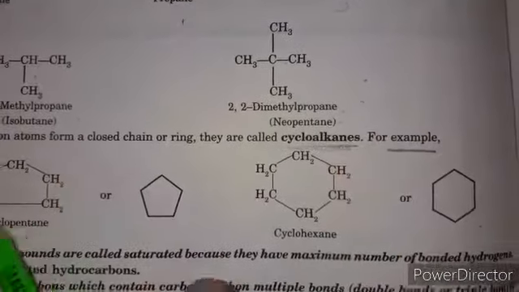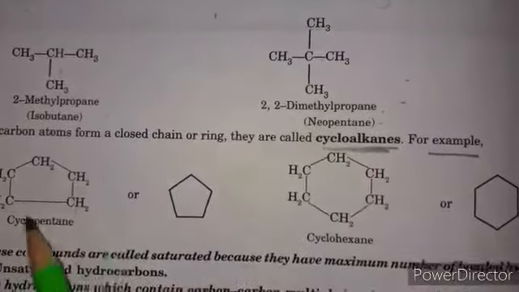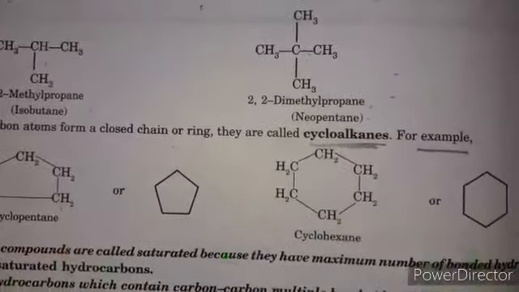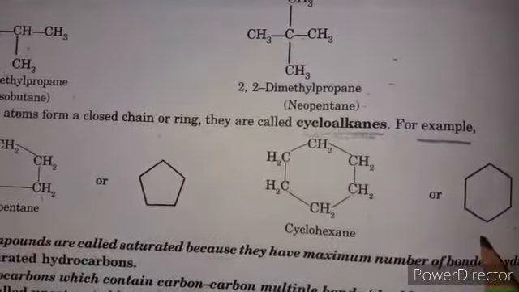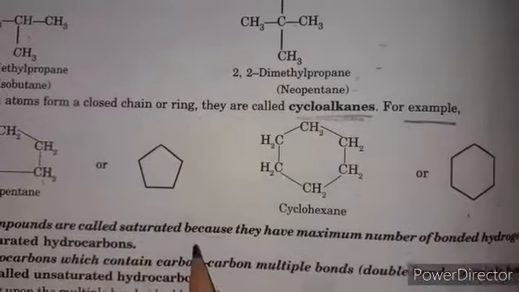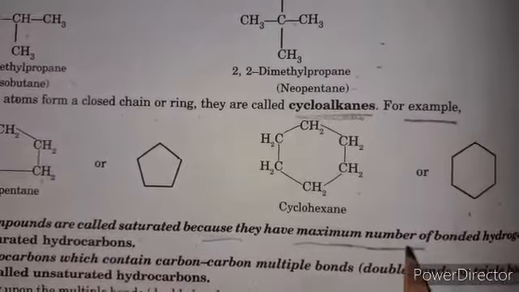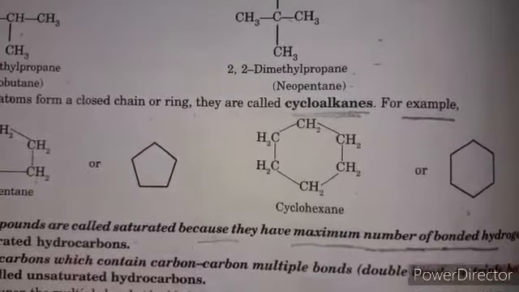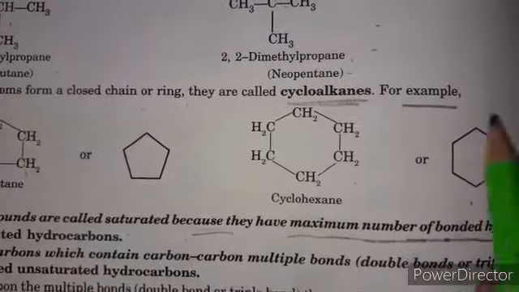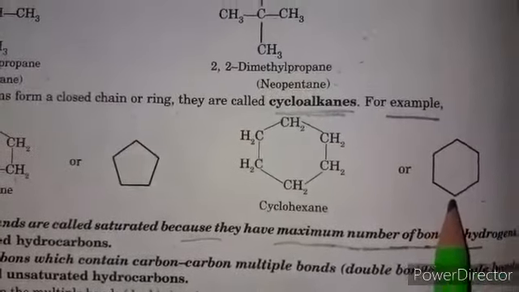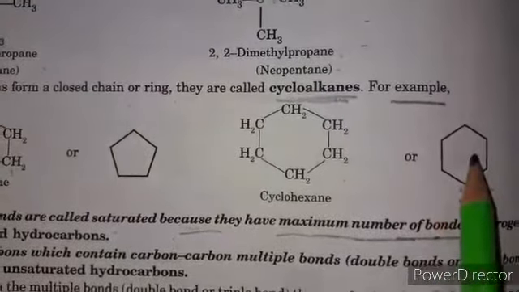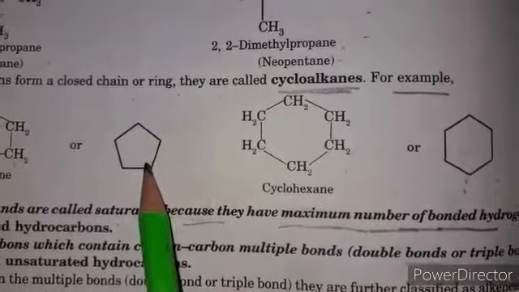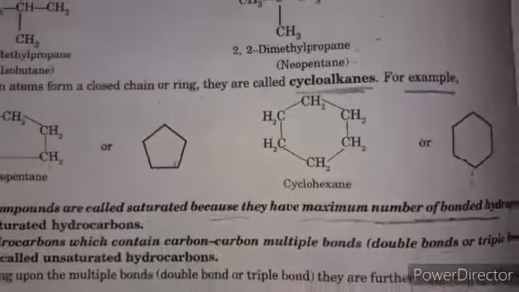For example, cyclopentane: there are 5 carbons attached in a ring. There are 6 carbons attached in a ring. These compounds are called saturated because they have the maximum number of bonded hydrogens. There are 12 hydrogens attached to 6 carbon atoms. There are 10 hydrogen atoms attached to the 5 carbon atoms.